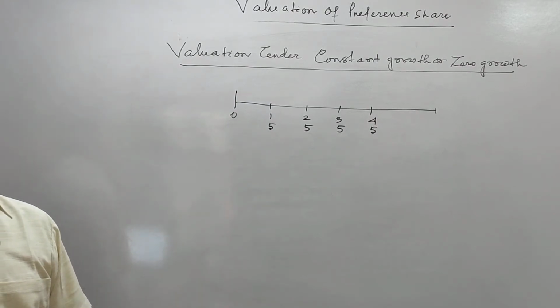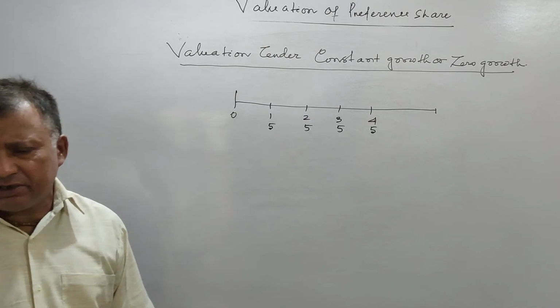So this is constant growth, and the formula is very simple.